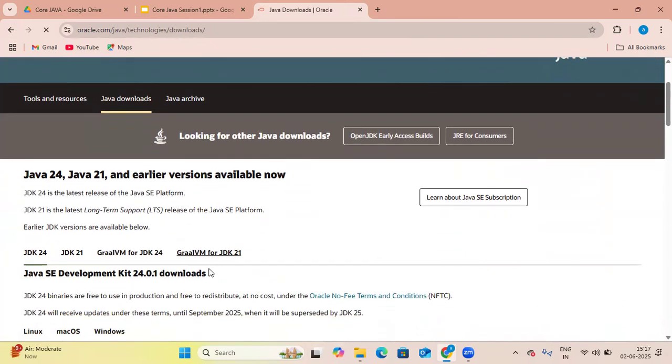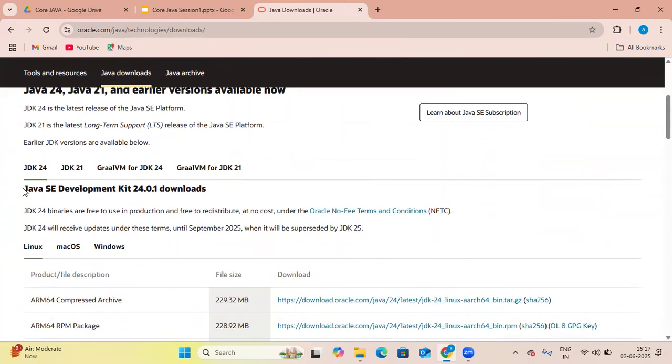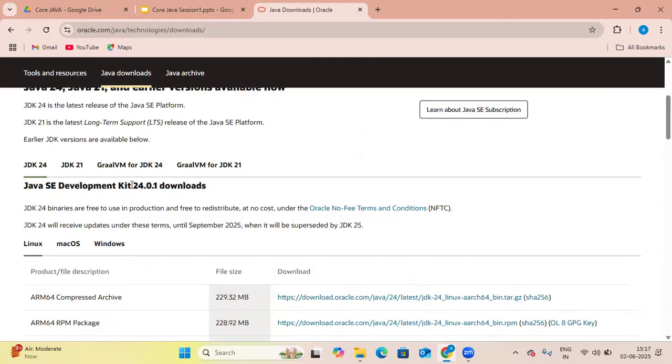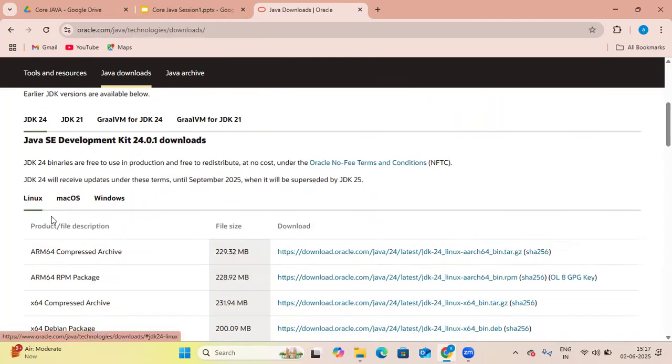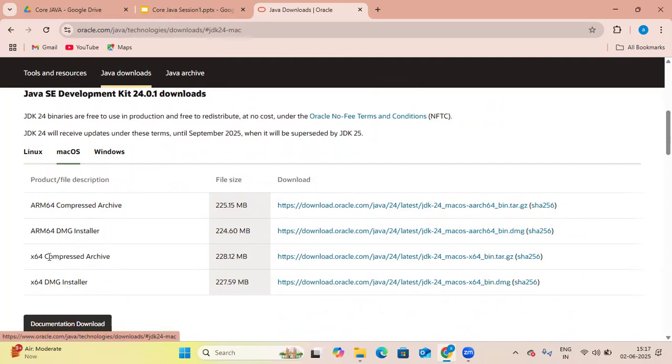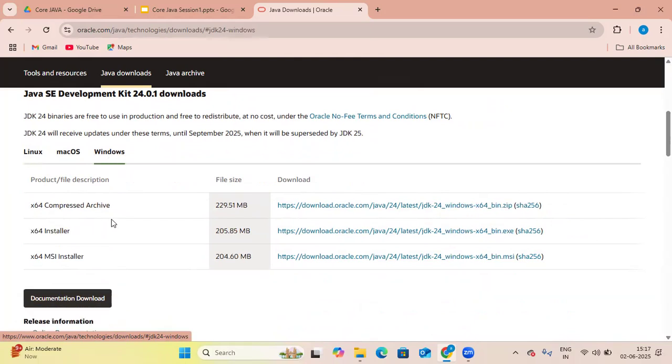Come downwards. Basically, you can see JDK 24 is the current Java version in the market in 2025. If you have Linux, you can download the 64-bit version. For Mac, click here and download according to your laptop configuration. You can select it based on your system. Currently I have Windows, so select the x64 installer, the exe file. Click on here.